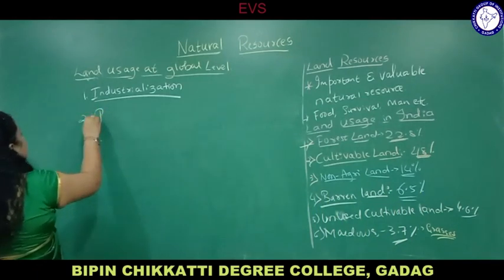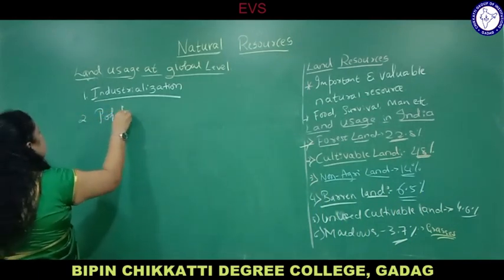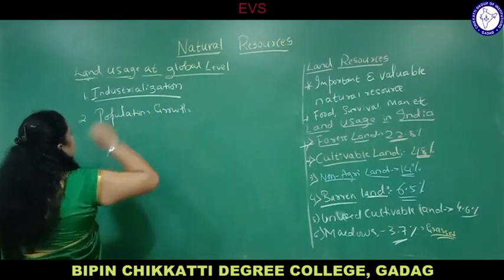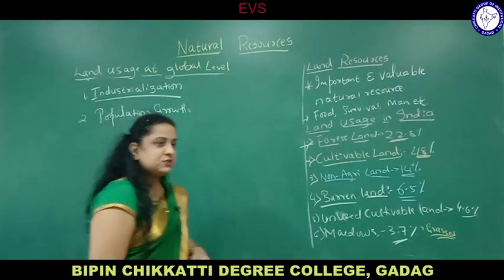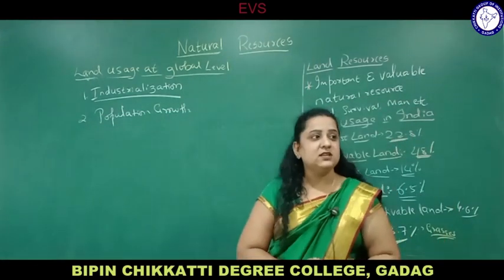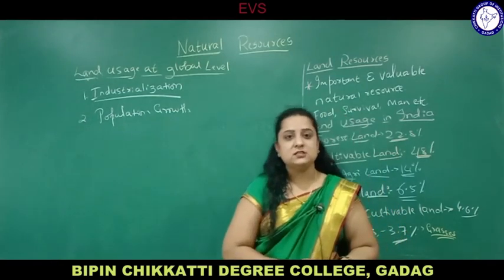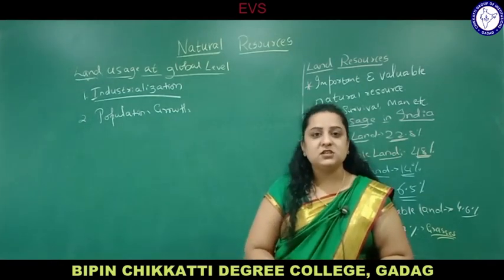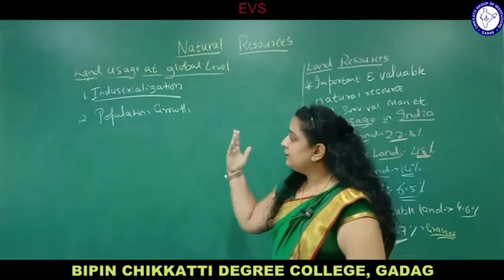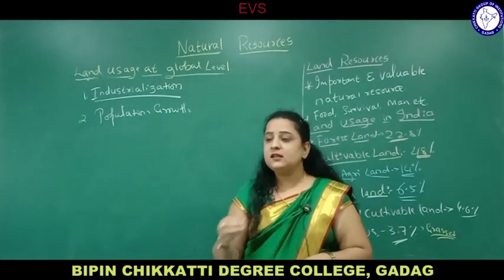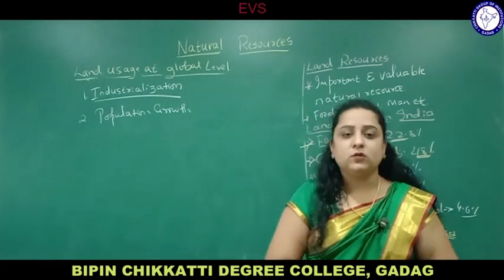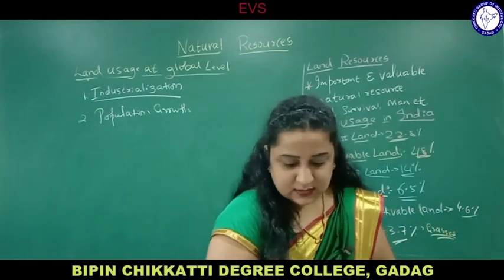Next, coming to population growth. As I already told you, the main important reason for all these things is population. Population, the sum total of species living in a particular geographical area, forms a population. As the population increases, the demand increases for food, shelter, accommodation, or employment, and as employment is increasing, people are going for industrialization. So the main reason for all this degradation is population growth. So you have to control the population of the country.